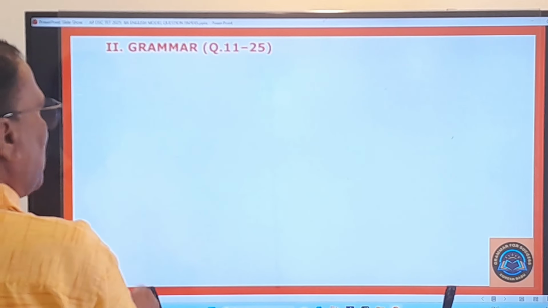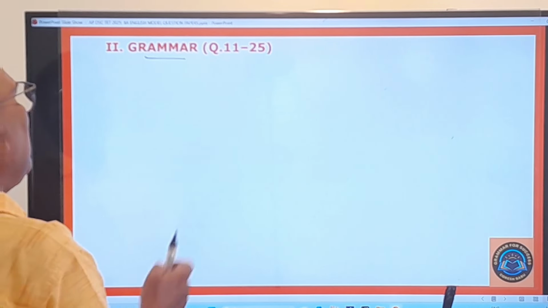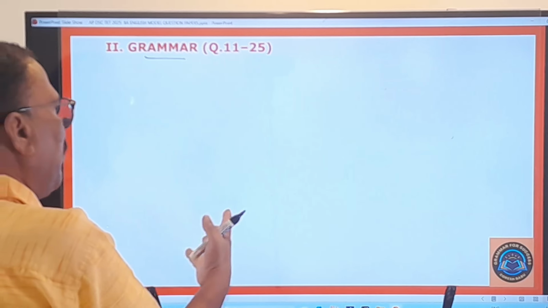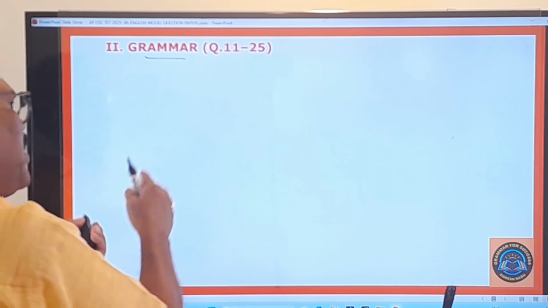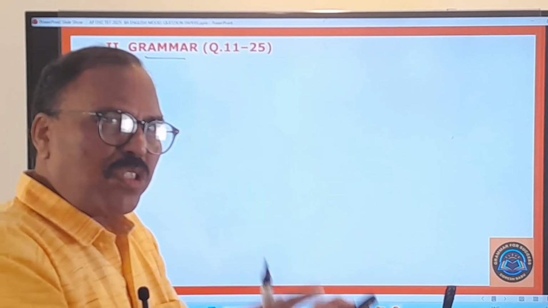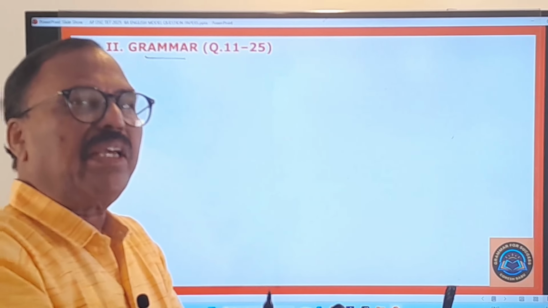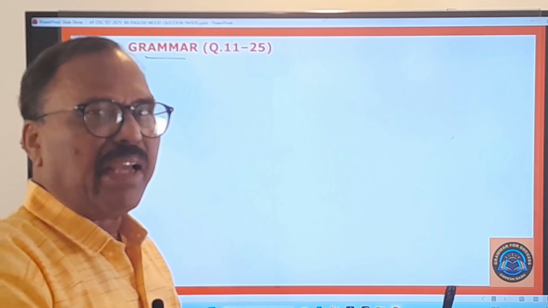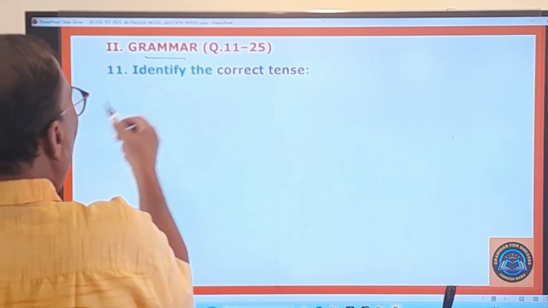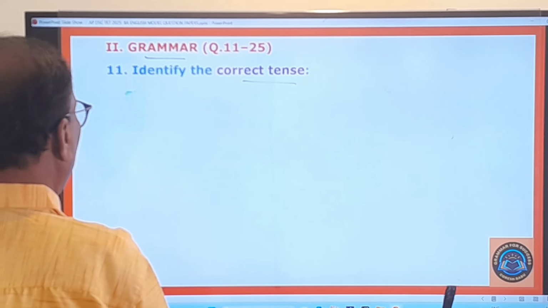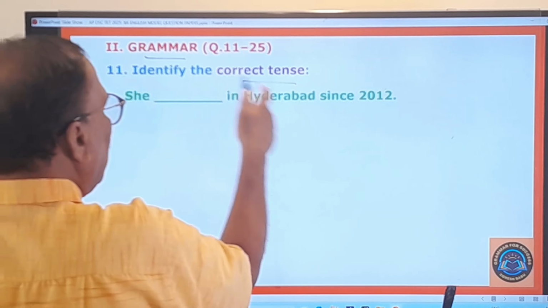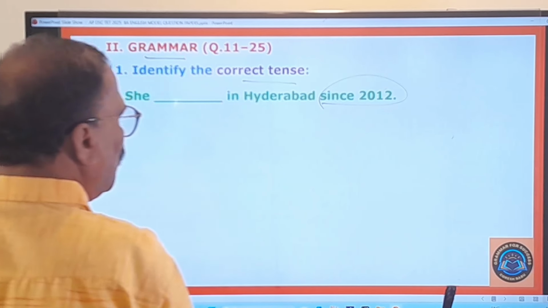The second section of this question paper is grammar. And in this section, I am going to give you as many as 15 questions. So the second section can also be attempted or solved even by the 1A candidates. 11th one, identify the correct tense. On tenses, some question is given here. What is that? She dash in Hyderabad since 2012.